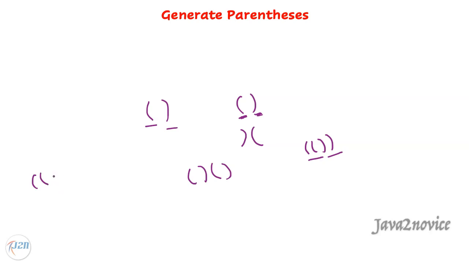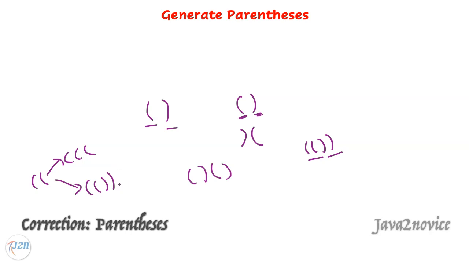The possibility is I can add one more opening parenthesis here. Or I can add a maximum of 2 closing parentheses here. Since the input is 3 pairs, can I add 3 closing parentheses here? Is it possible? It is not well-formed. It is not possible. The maximum allowed is only 2 closing parentheses based on the number of opening parentheses here. So I'll just revert this back. We can add one more closing parenthesis here only after adding one more opening parenthesis.